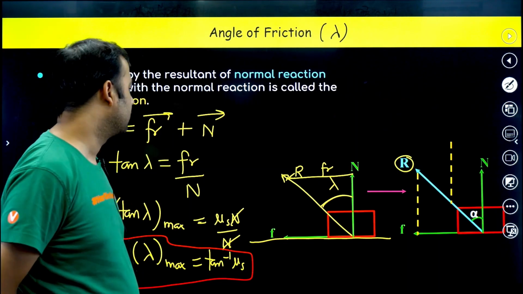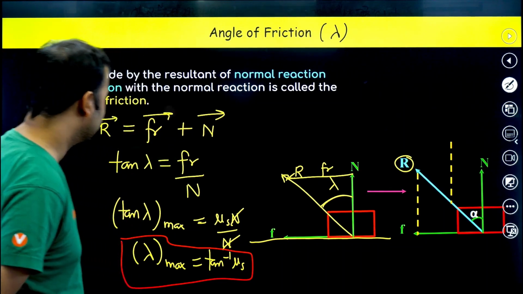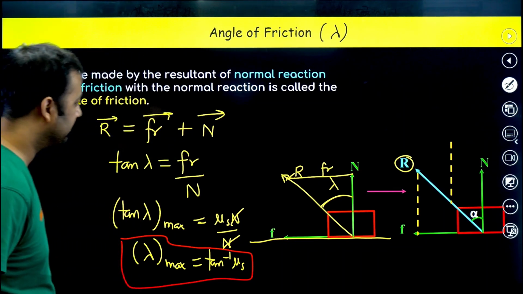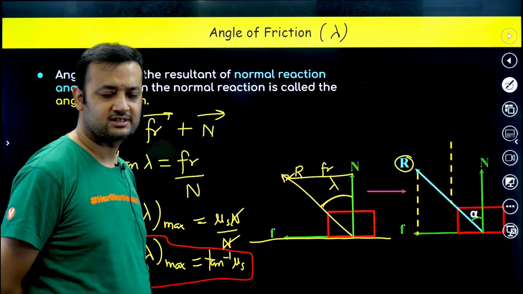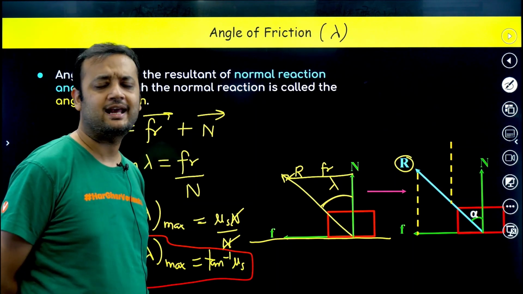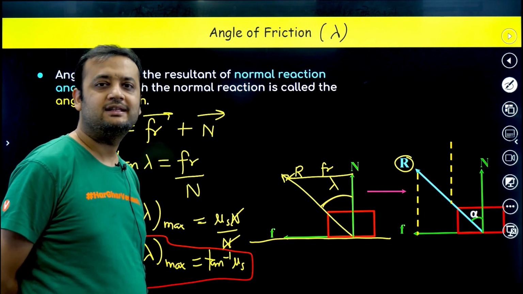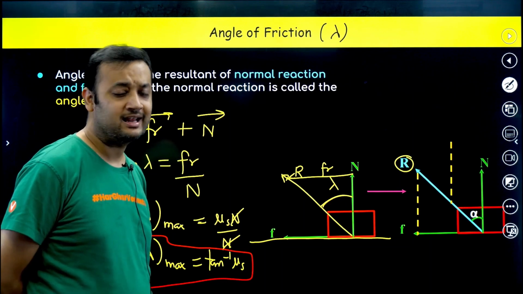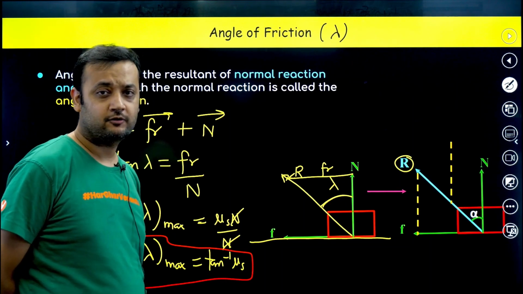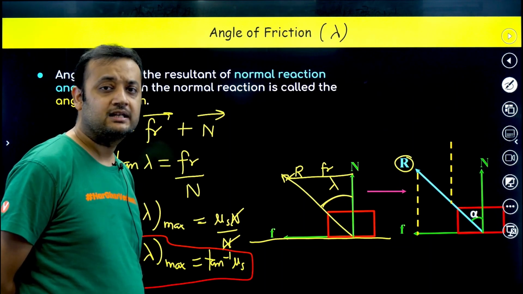I hope you have understood this. Lambda max will come out to be tan inverse mu s. So this is the angle of friction. What is the angle of friction? The angle between the reaction force and the normal reaction. And what can be the maximum value of the angle of friction? The maximum value can be tan inverse mu s.